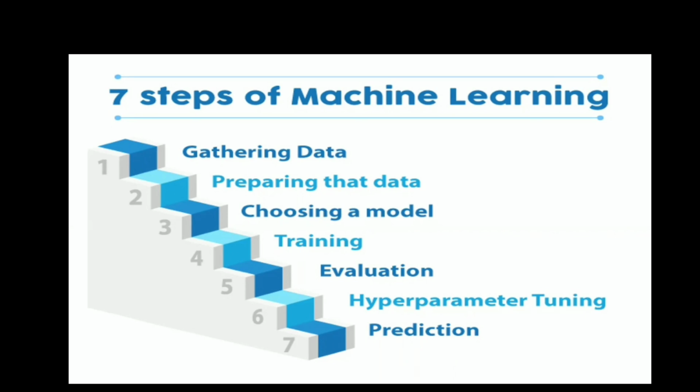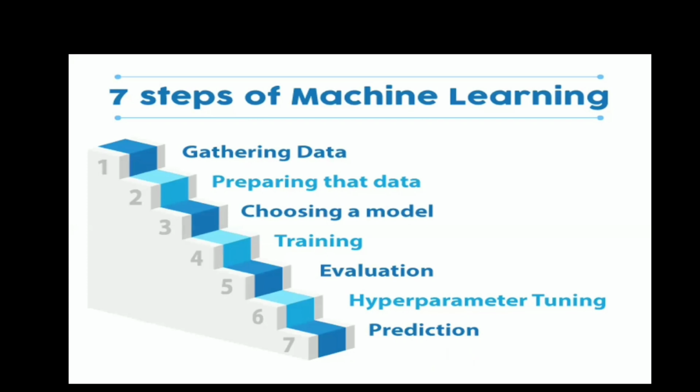Fifth point is evaluation. Evaluation is the innovation. You have to evaluate all the data, and by this evaluation you can achieve innovative things. So you have to evaluate everything. Sixth point is hyperparameter tuning and prediction. We have to predict. We cannot make anything without prediction. We have to first see, we have to first dream, then you can achieve that.